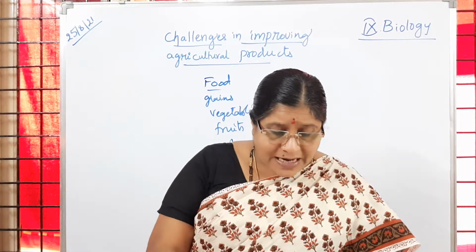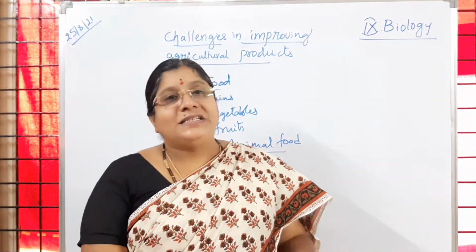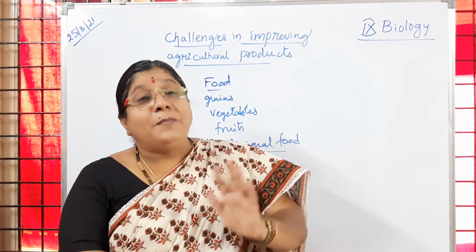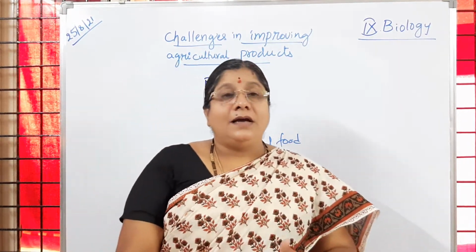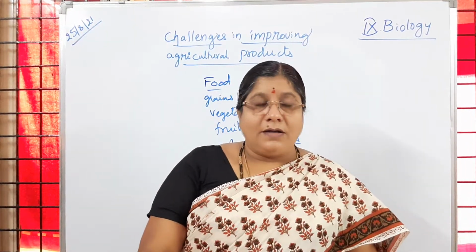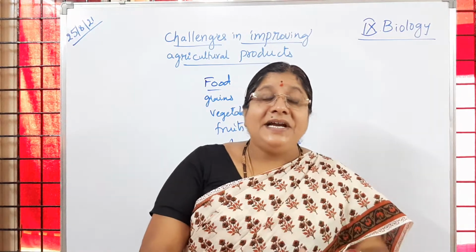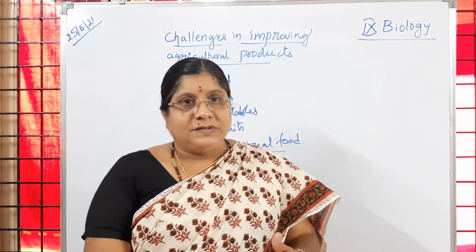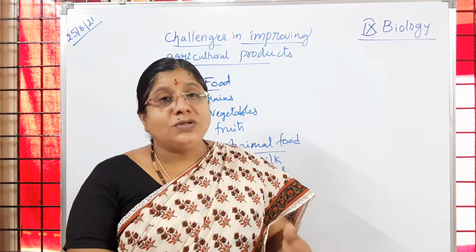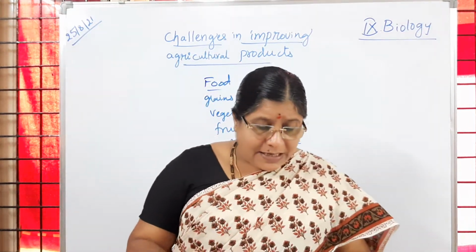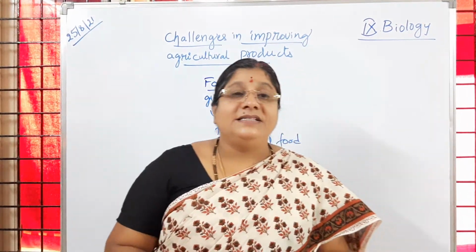What will happen if the food production is less and population growth is more and more? We cannot meet the needs of people related to food production. What will happen means that results in an energy crisis.